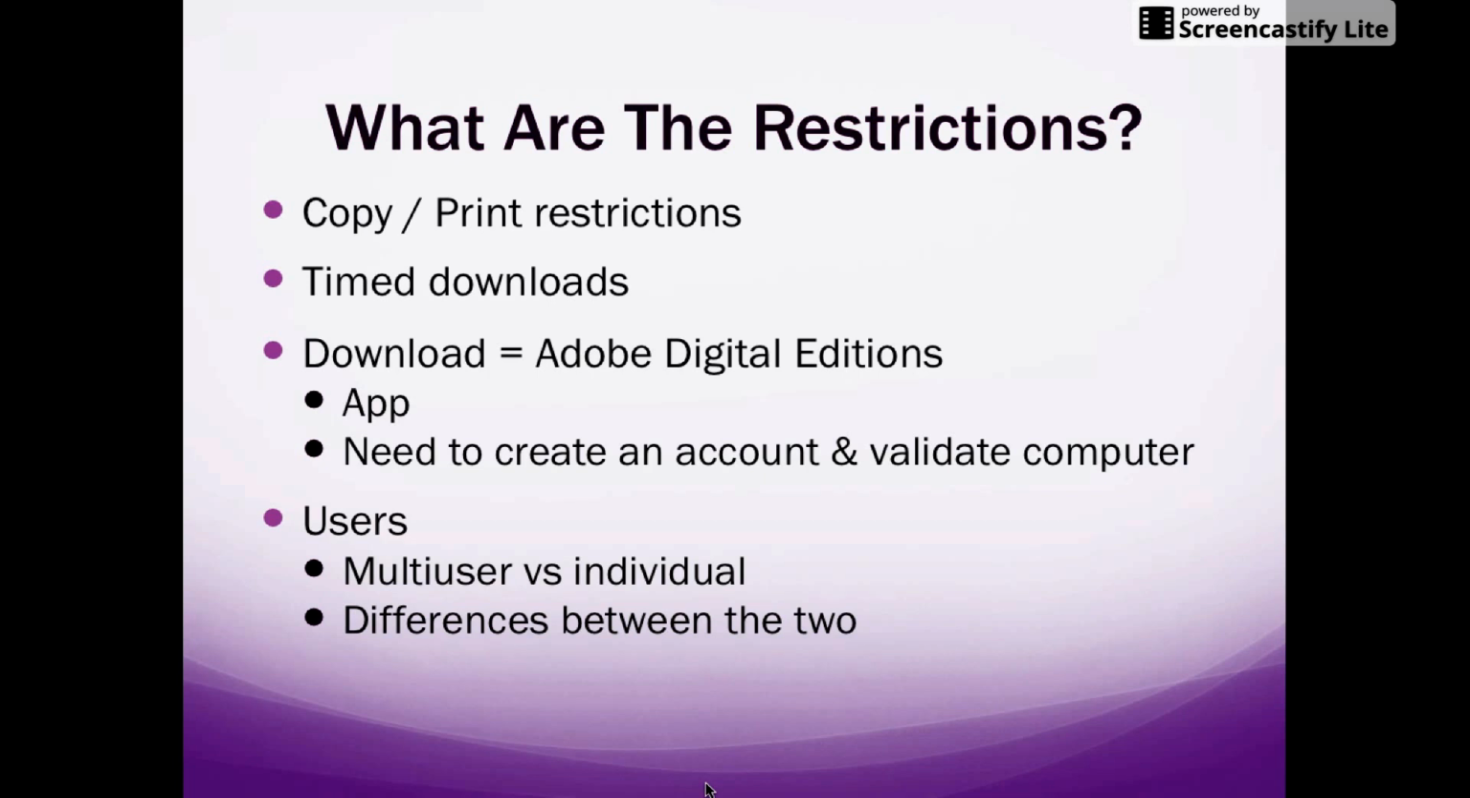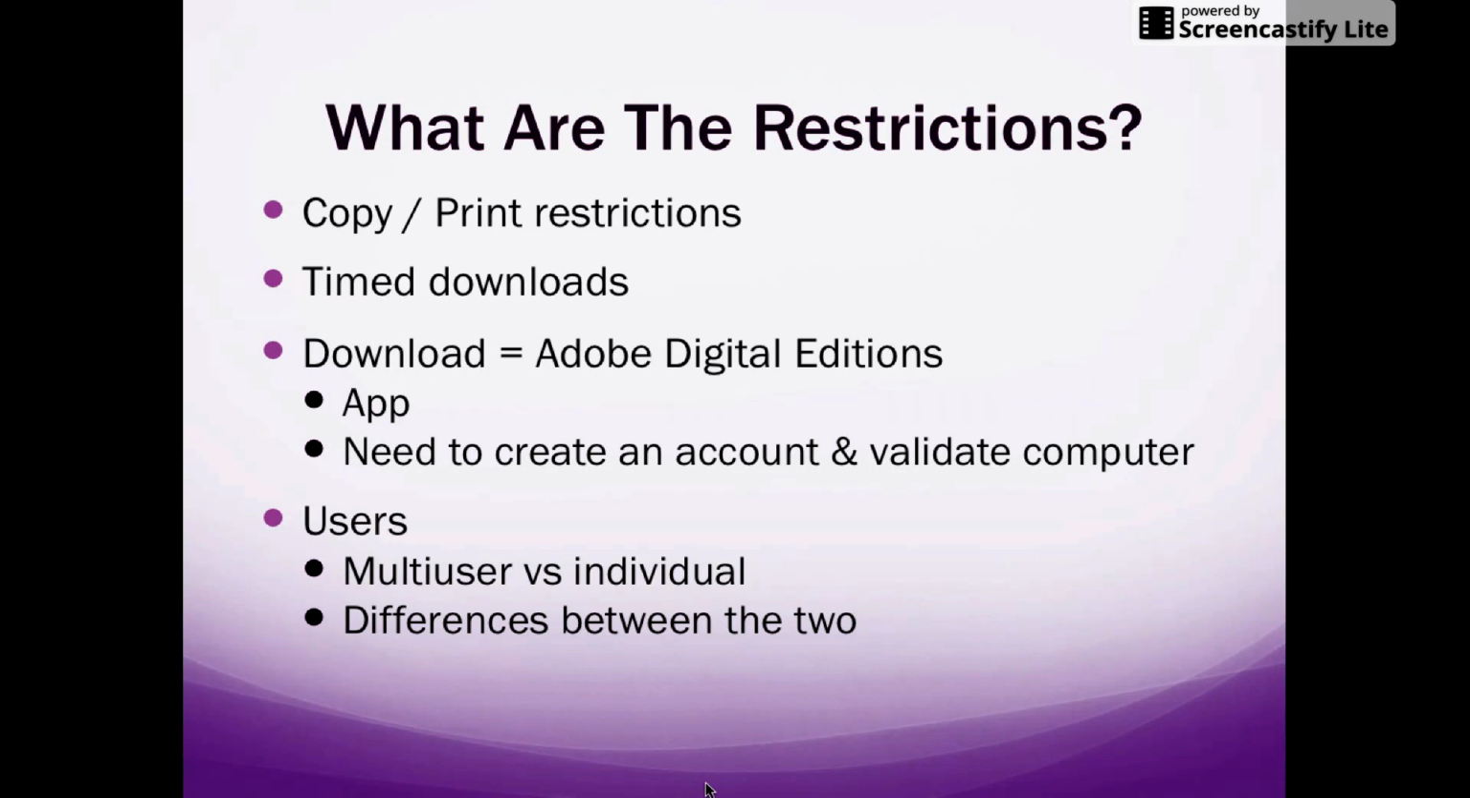Timed downloads. Certain companies will allow you to check out a book for 24 hours. Certain other ones will let you check it out for 7 days. And even within the same company, it may vary between ebooks. I just wanted to let you know that when your time is up, it will not restrict you from going back in and checking the book out. I will repeat that. If your time is up with a particular download, it will not restrict you from going back in and downloading it again.